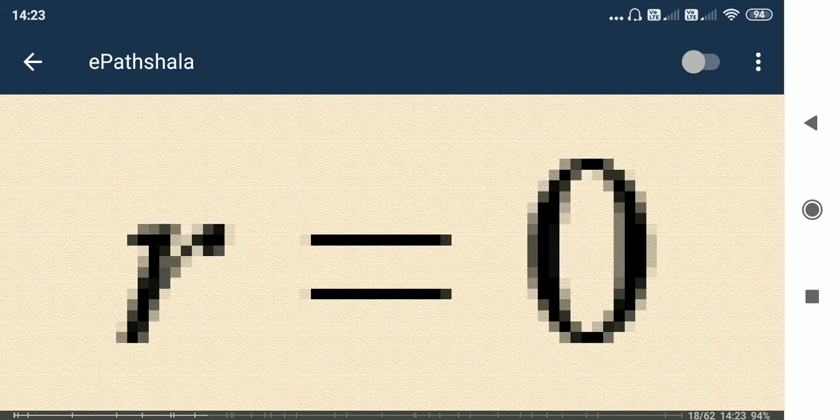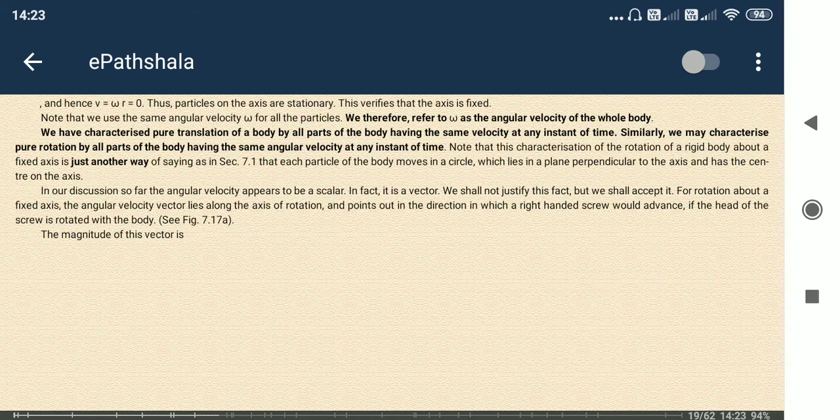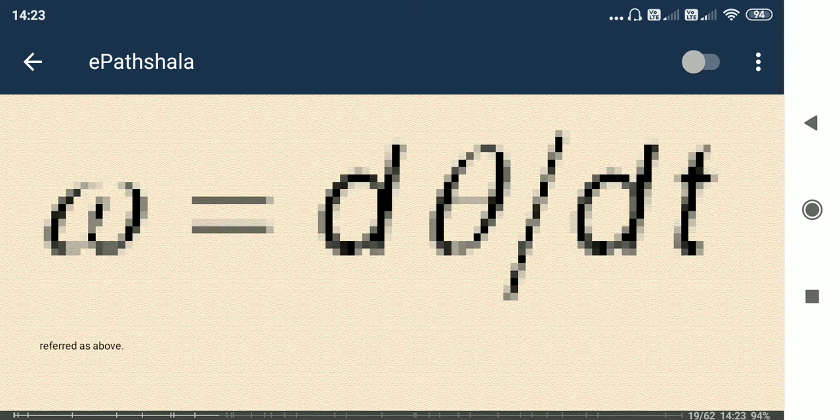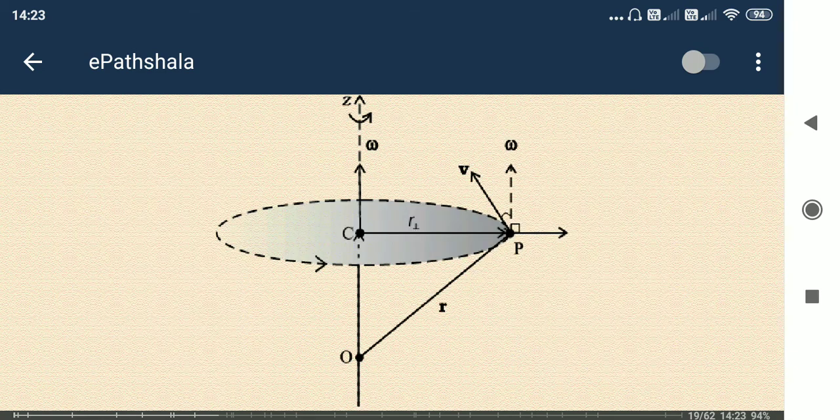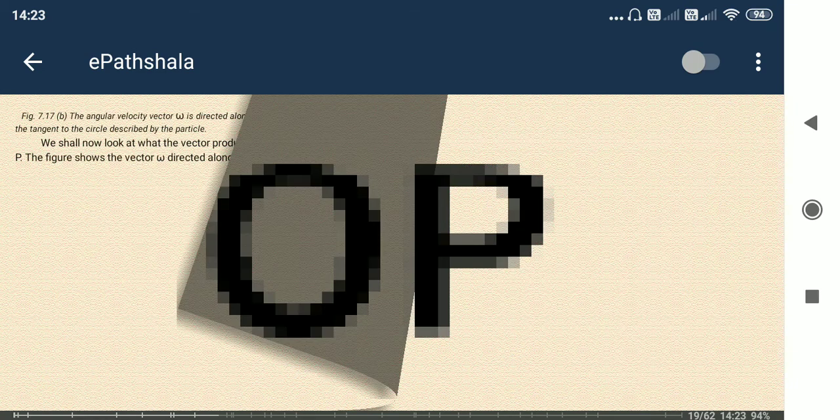Likewise, the same thing happens in the case of linear momentum: linear momentum is equal to radius into angular momentum, okay? In the case of linear force, F is equal to the angular force, which actually means torque, so torque into the distance, the radius of the motion. The same thing applies to acceleration.